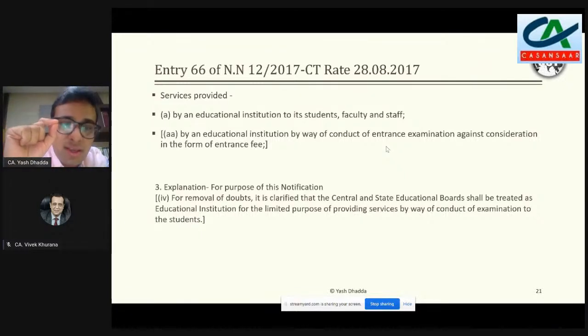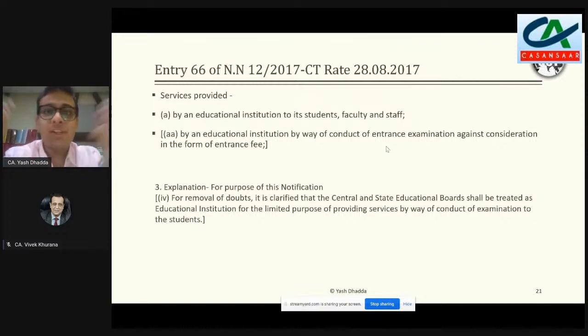There is a specific explanation which has been given in this notification, where what they have tried to say is, अभी हमने एजुकेशनल इंस्टीट्यूशन की डेफिनेशन नहीं पढ़ी है, बट फिर भी हम डबल ए के लिए एक एक्सप्लेनेशन है which is very important, which says that it is clarified that central and state educational boards shall be treated as educational institutions for the limited purpose of providing services by way of conduct of examination to the students. तो जो ए के अंदर कवर्ड है, at least only for the purpose of A only, all these central boards like CBSE or state boards specifically, they are also treated as educational institution.